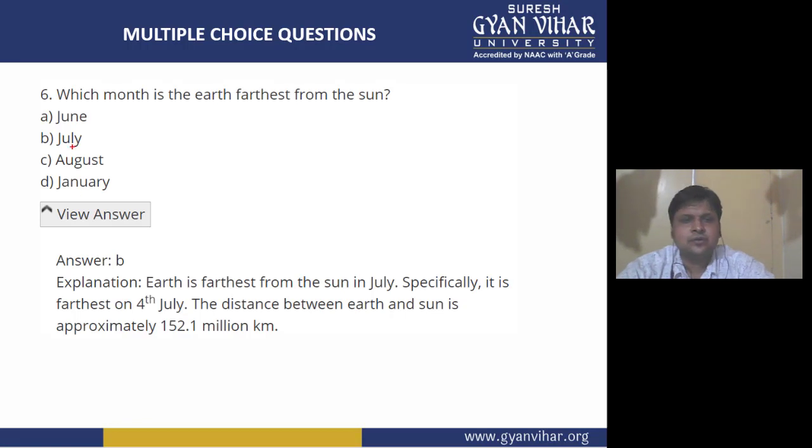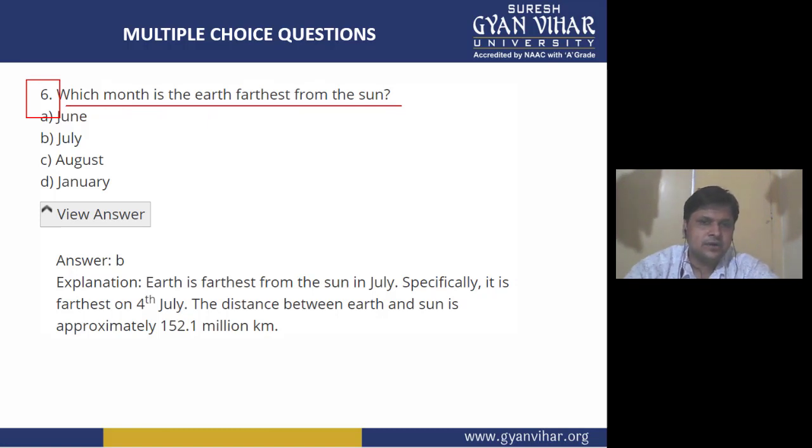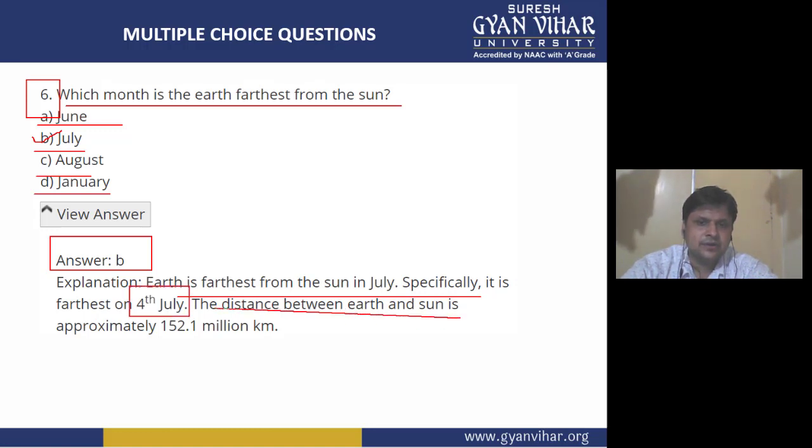Now coming to question number 6. Which month is the earth farthest from the sun? Closest to the sun we have seen. Now if we want to know the earth's farthest, the options are A June, B July, C August, and D Jan. So we all know that the earth is farthest from the sun in the month of July. Alright, and the explanation is, earth is farthest on 4th of July. The distance between earth and the sun on this day is 152.1 million kilometers.